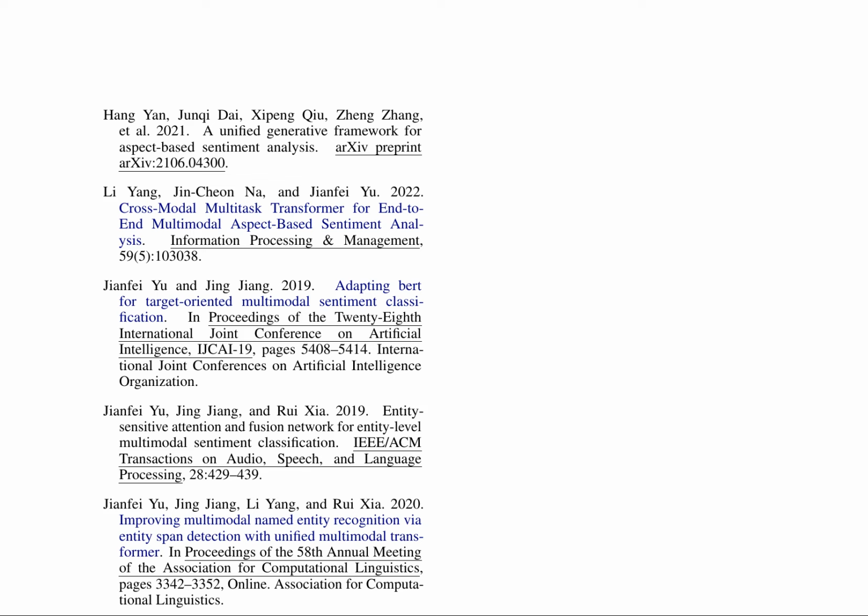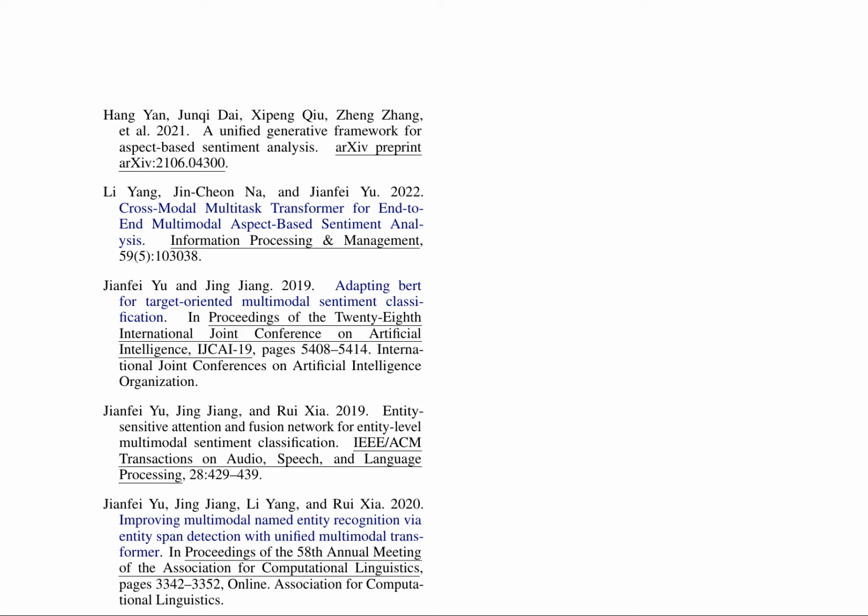Aspect-based sentiment analysis and multimodal sentiment classification have witnessed significant advancements in recent years. A unified generative framework for aspect-based sentiment analysis, proposed by Hang Yan et al. in 2021, provides a foundation for subsequent research. This framework is built upon by Li Yang et al.'s 2022 cross-modal multitask transformer, which explores end-to-end multimodal aspect-based sentiment analysis.